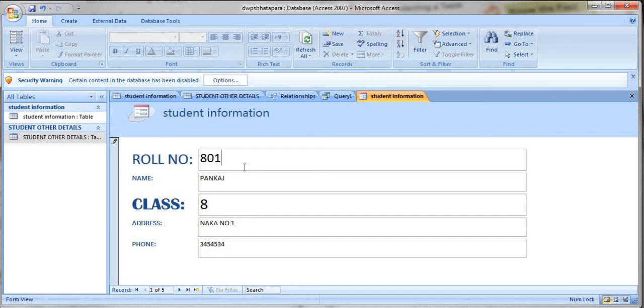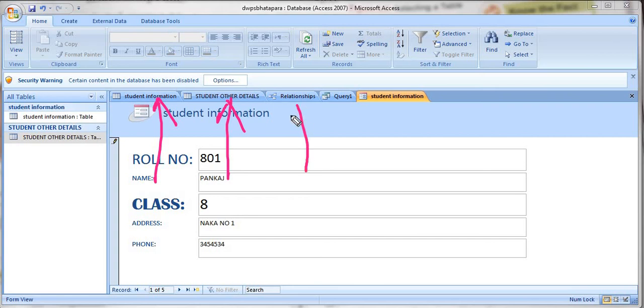Now this is form, this is query, and this is relationship. Means, here the first table is the student information table, then the student other table. Two tables we created in this database. Like this you can create any number of tables, and then we formed a relationship between these 2 tables using the primary key, that is the common field, and then we created a query.